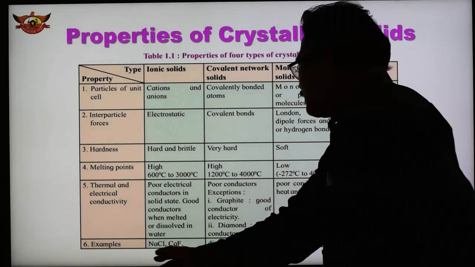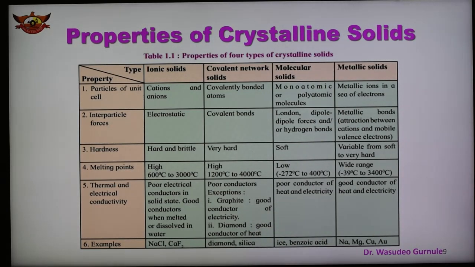Examples are given: for ionic solid, NaCl and CaF2; for covalent, diamond and silica; for molecular solids, ice, dry ice, and benzoic acid; for metallic solids, sodium, magnesium, copper, gold, silver, and cobalt.